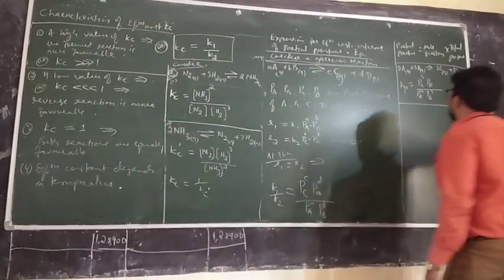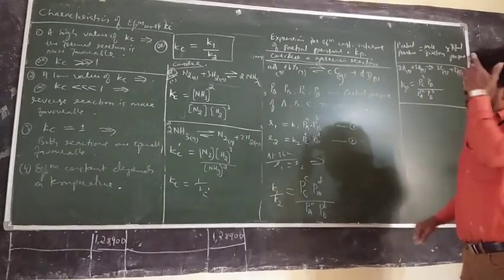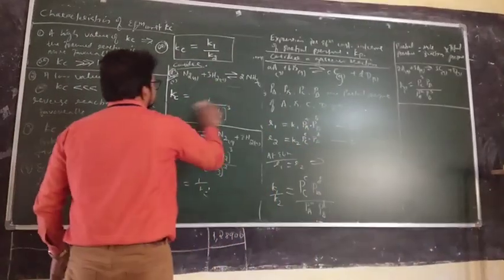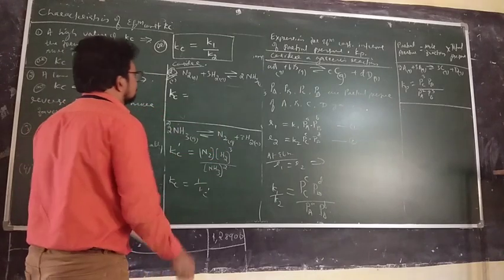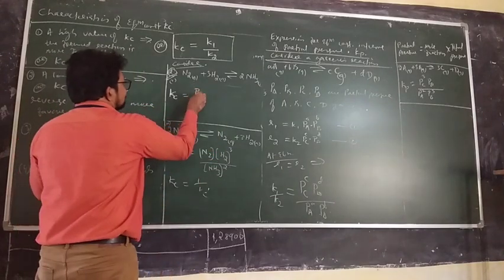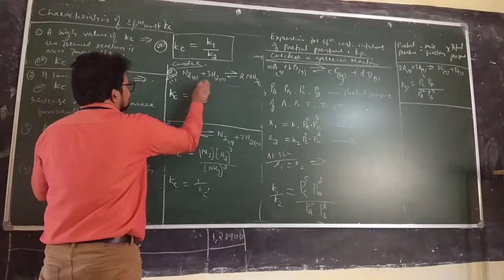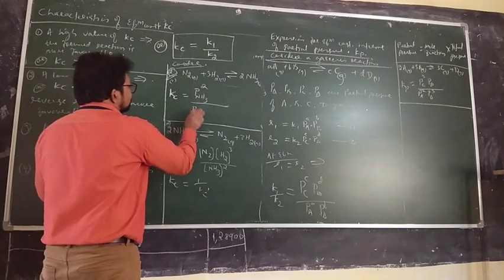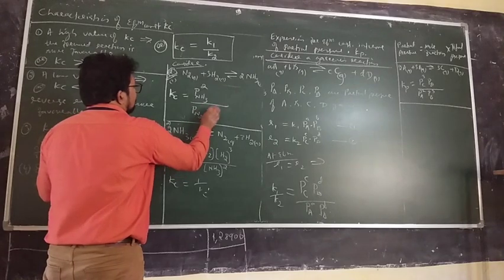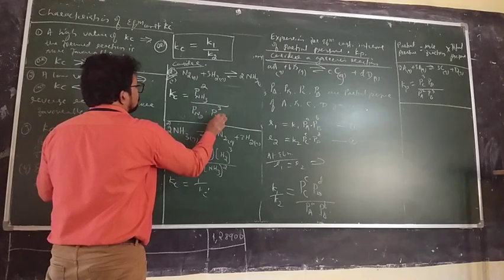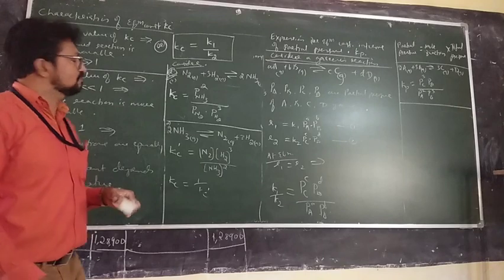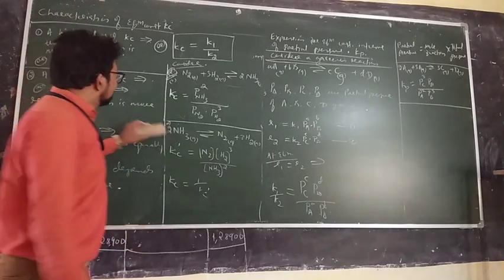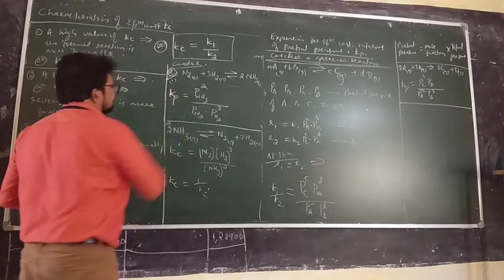Okay, students, can you write it for ammonia? Here only consider, can you write it for this equilibrium? Yes. Partial pressure of ammonia squared, the square of the partial pressure, divided by partial pressure of nitrogen, partial pressure cubed of hydrogen. Yes or no? Sorry, this is Kp.